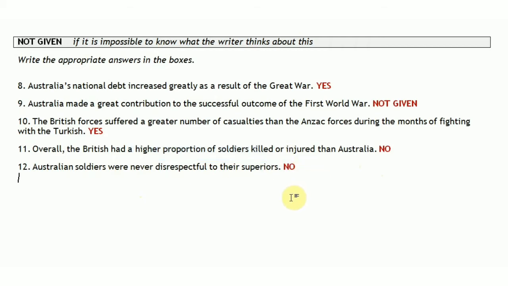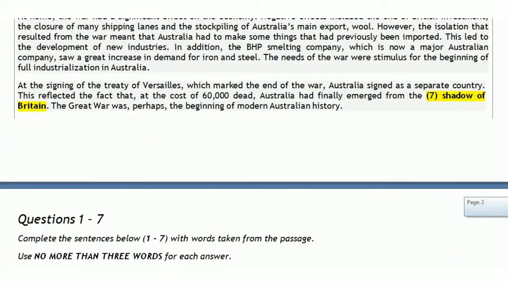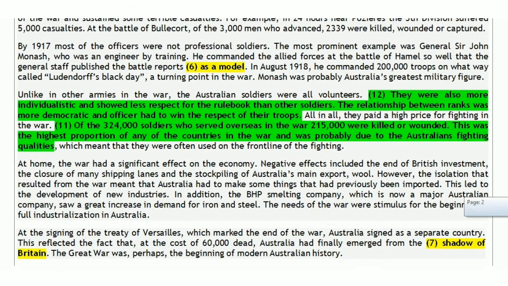So they are saying that Australian soldiers were killed or injured less in the war than British soldiers. So the answer is no. Let's see why is it so.